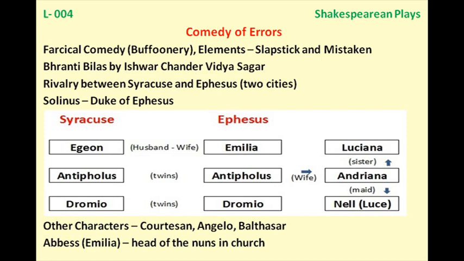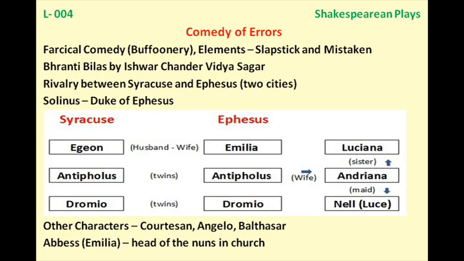Now after their talk, Dromio of Ephesus comes back home and he tells Andriana, the wife of Antipholus of Ephesus, that his master Antipholus has gone mad and he is saying that he has no wife. By this, Andriana suspects her husband.